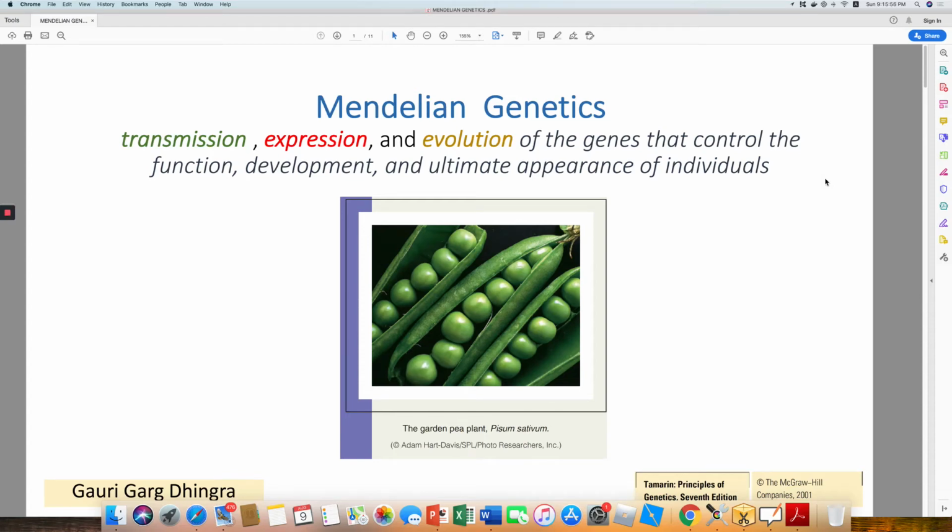Genetics is concerned with the transmission, expression, and evolution of genes, the molecules that control the function, development, and ultimate appearance of individuals. In this part of our lecture, we will look at the rules of transmission that govern genes and affect their passage from one generation to the next.